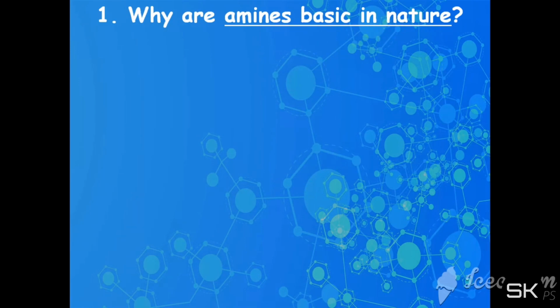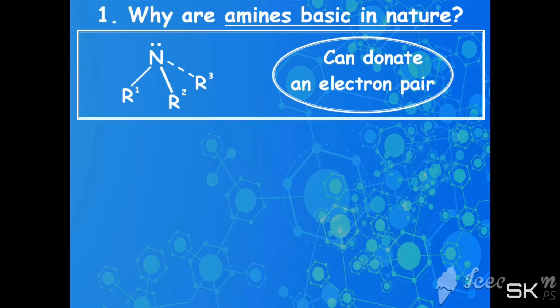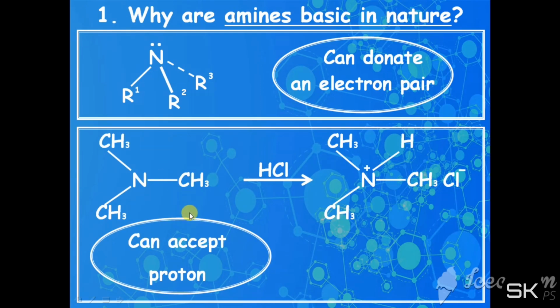Amines are bases according to both the Lewis and Bronsted-Lowry theories. According to the Lewis acid-base concept, amines can donate an electron pair, so they are Lewis bases. As per the Bronsted-Lowry theory, bases can accept a proton. Here we can see this tertiary amine accepts one proton and forms the tertiary amine salt.